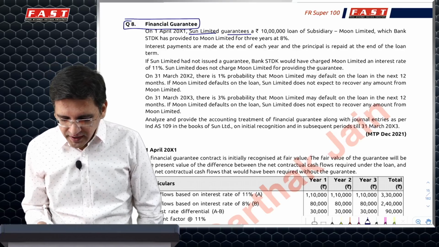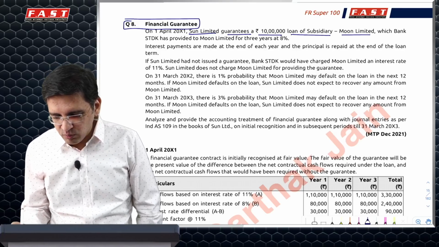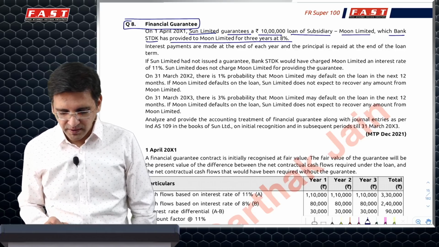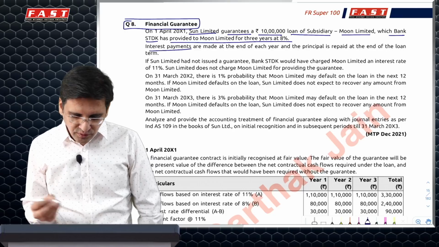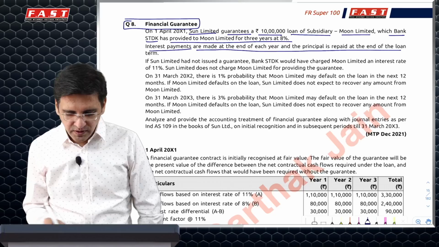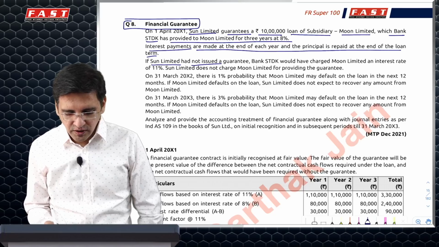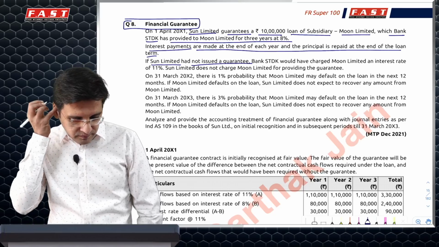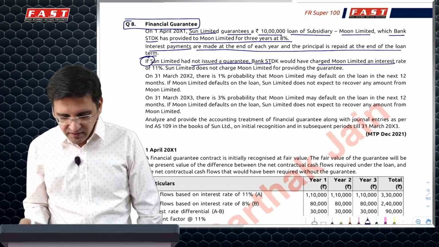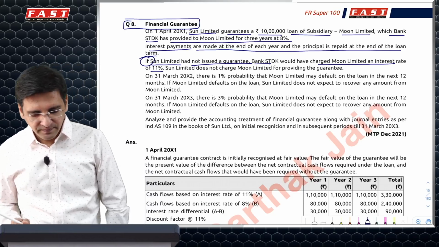Sun Limited guarantees a 10 lakh loan of subsidiary Moon Limited, which the bank has given to Moon Limited for 3 years at 8%. So the guarantee also would be for 3 years. Interest payments are made at the end of each year. Principal is repaid at the end of the loan term. Sun has not issued a guarantee fee. If Sun had not issued the guarantee, then the interest rate would have been 11%.